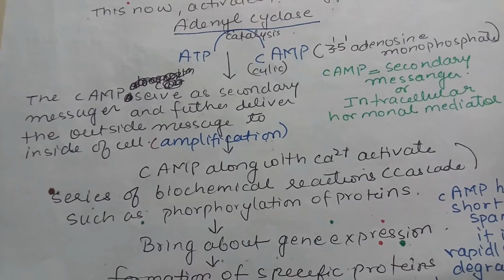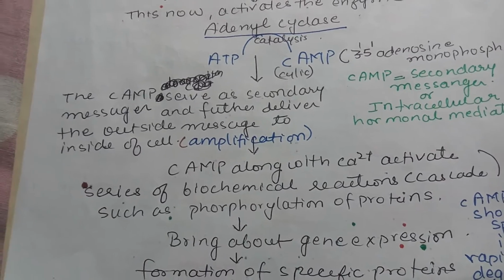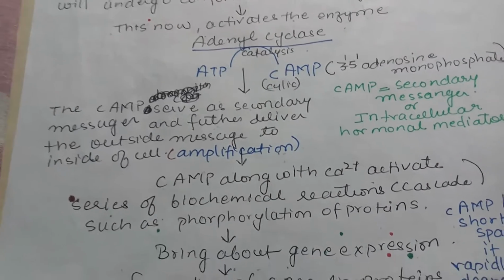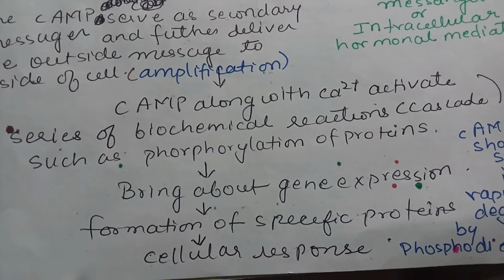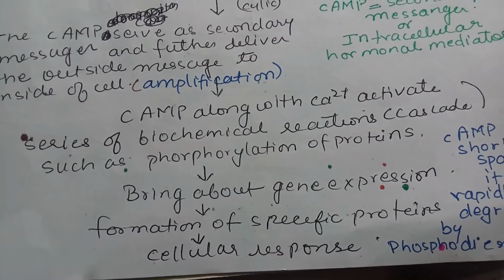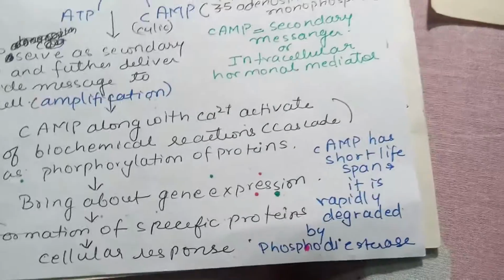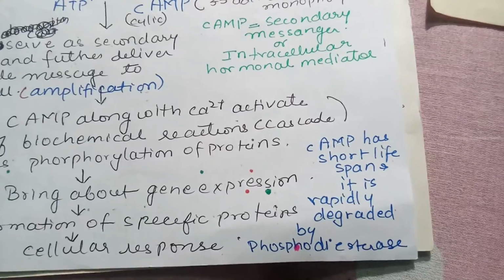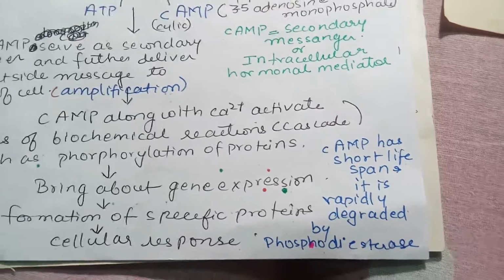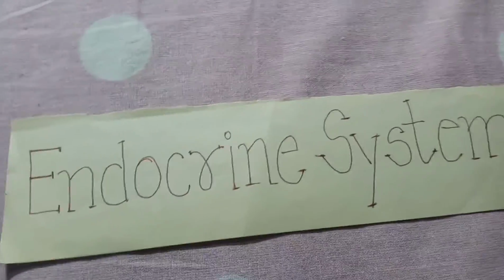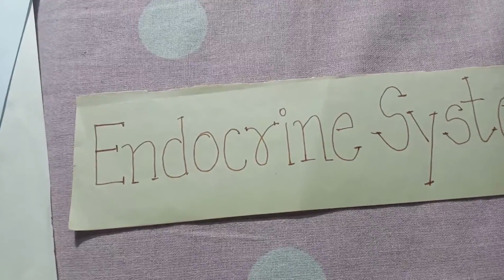Cyclic AMP along with calcium activates a series of biochemical reactions, that is cascade, such as phosphorylation of protein. Phosphorylation of protein brings about the gene expression, or you can say activation of DNA, and they form specific proteins, and specific proteins carry out the cellular response. Now cyclic AMP, which is a secondary messenger, has a very short lifespan. Once it does its work, it gets degraded by the enzyme phosphodiesterase. So this is in very brief the signal transduction, how the peptide hormones are working.